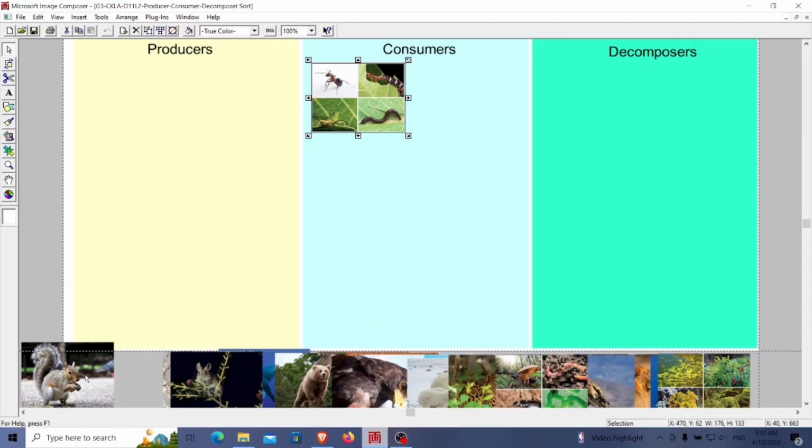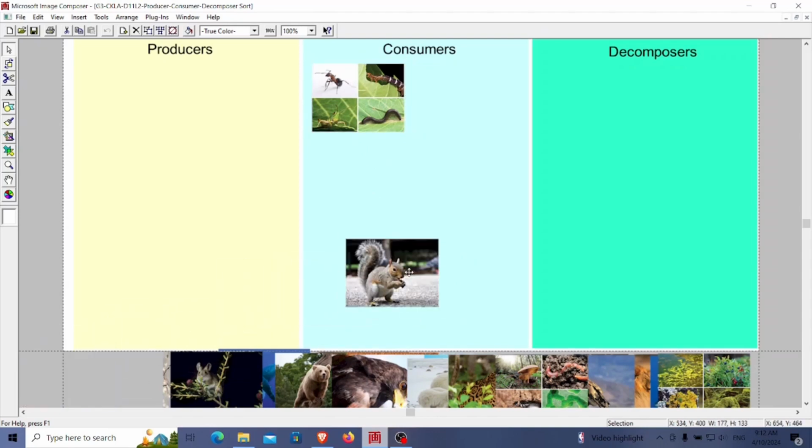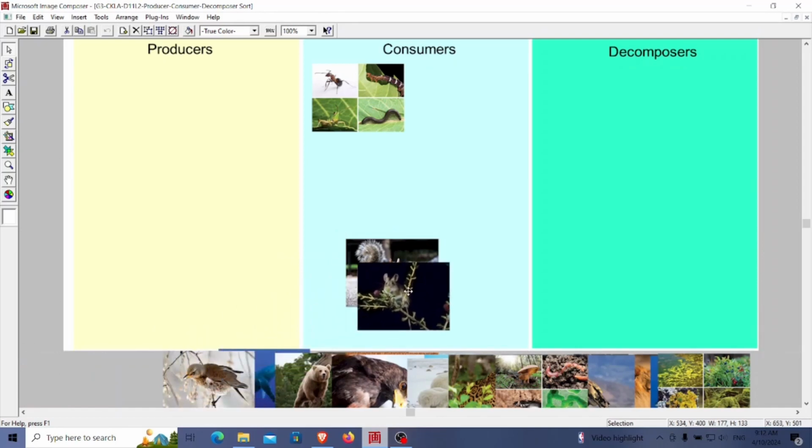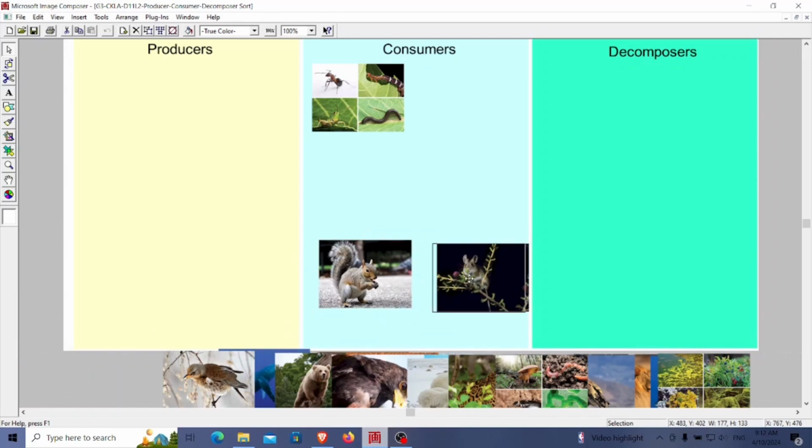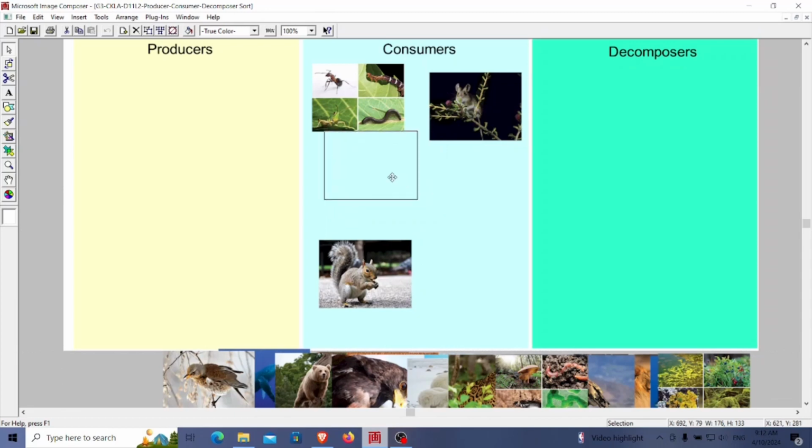Now, let's take a look at the squirrel and kangaroo rat. What do you think their role in the ecosystem is? Exactly. Squirrels and kangaroo rats are consumers as well. So let's add them to the consumer group.